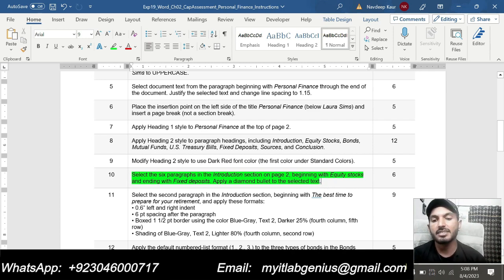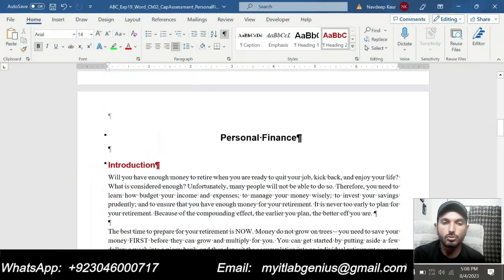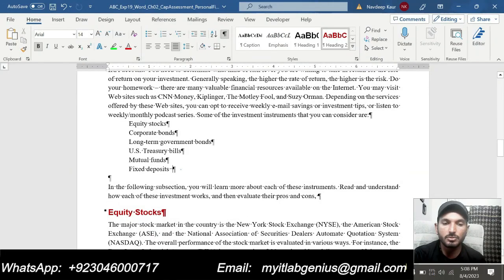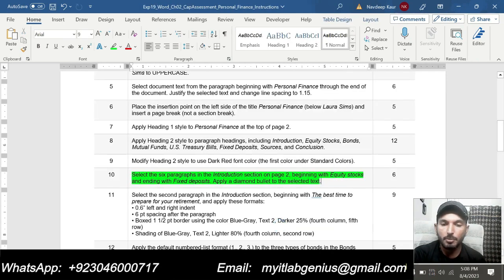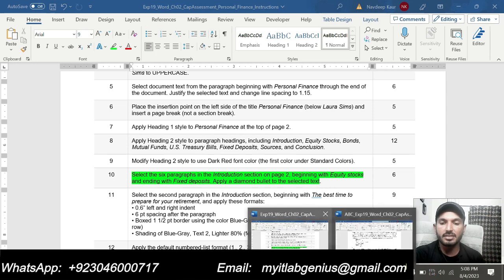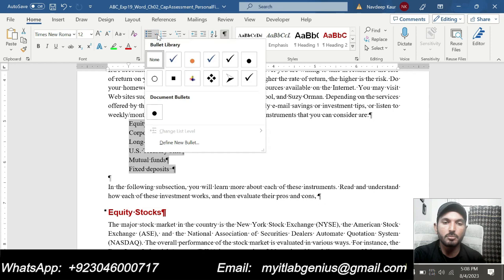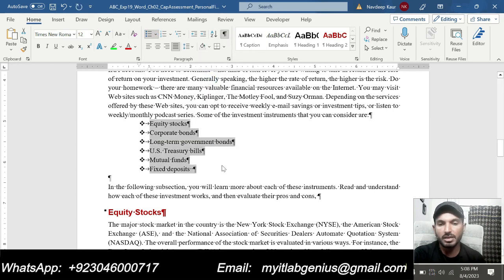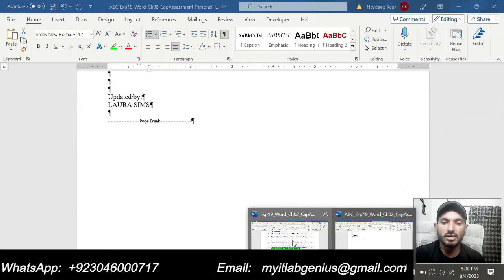So we are supposed to select the 6th paragraph that is given in the introduction section of page 2. So we will go to page 2. This is page 2, and these are the 6 paragraphs starting from the equity stocks and ending at the fixed deposit. And what we are supposed to do? We are supposed to apply a diamond bullet to the selected text. So we will apply the bullet to this, and we are supposed to use the diamond bullet. So this is for the diamond bullets. So we are supposed to apply the diamond bullets to this selected text. So that is all about step number 10 of the assignment.